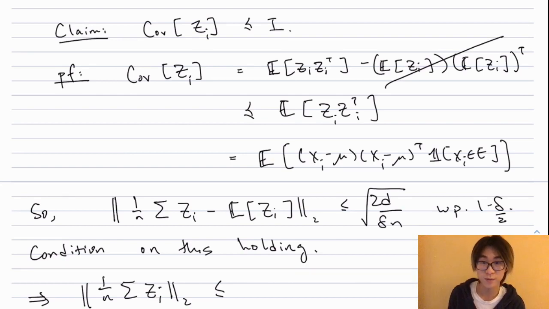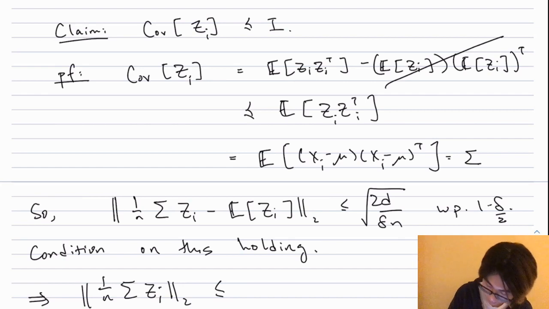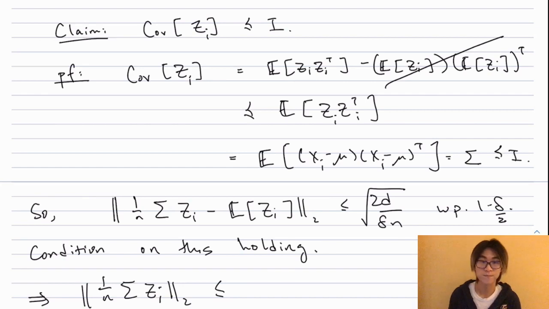So I can just say that the covariance is at most the expectation of z_i z_i transpose. And then what is this? By definition, it's just the expectation of (x_i minus mu)(x_i minus mu) transpose times the indicator that x_i is within E. And then I can further upper bound this by just throwing away this indicator. So I just get this. And this is equal to sigma. This is just the covariance.